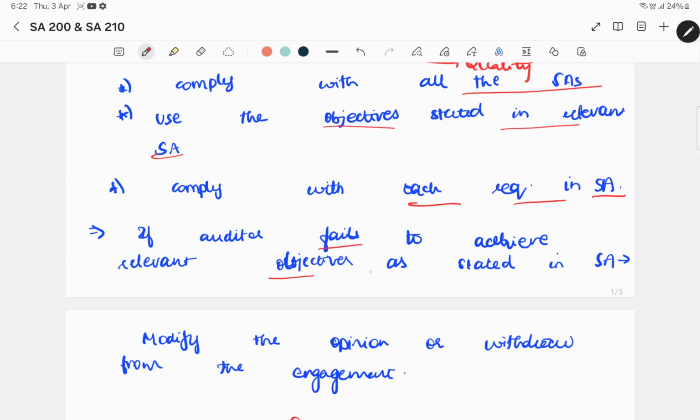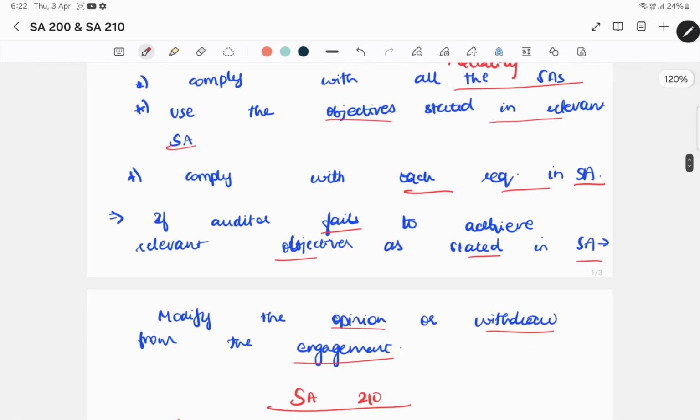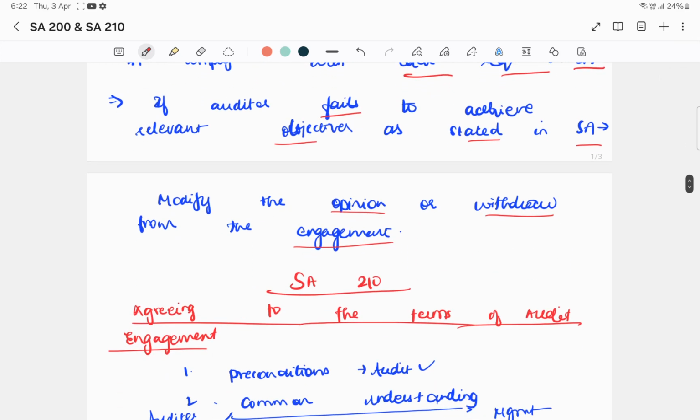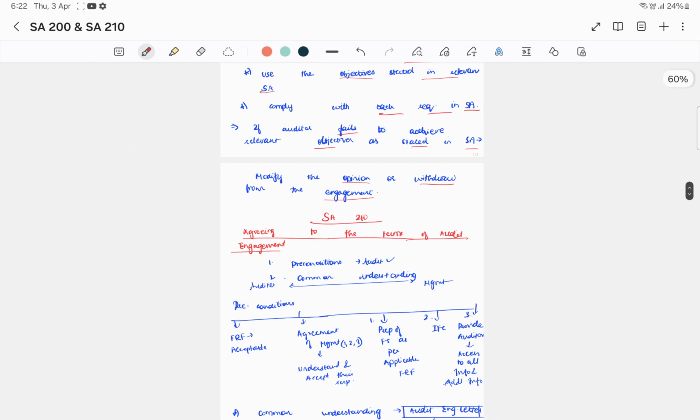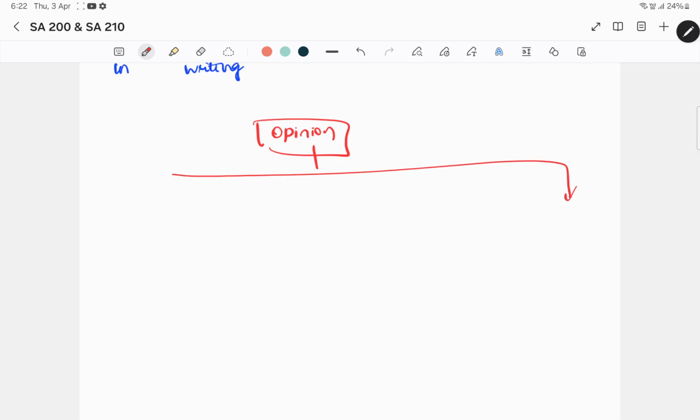If the auditor fails to achieve the relevant objective as stated in the SA, modify the opinion or withdraw from the engagement. So if you're not able to achieve the relevant objective, what do you do? You modify the opinion. There are basically two types of opinion, and again we will see this in detail. There are two types of opinion that an auditor issues: one is unmodified opinion and the other is modified opinion. Modified opinion again can be classified into three categories.